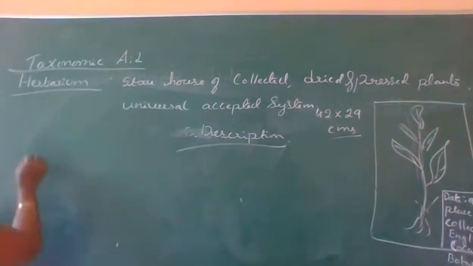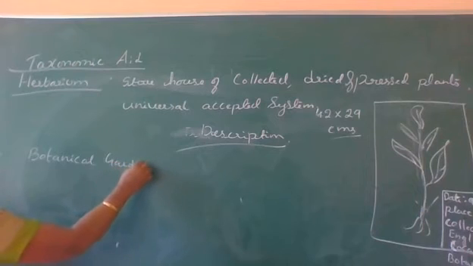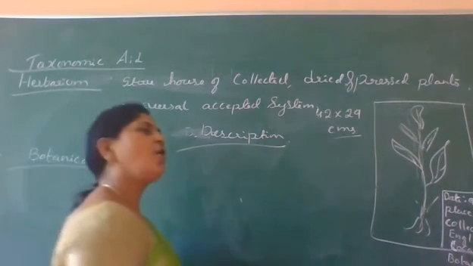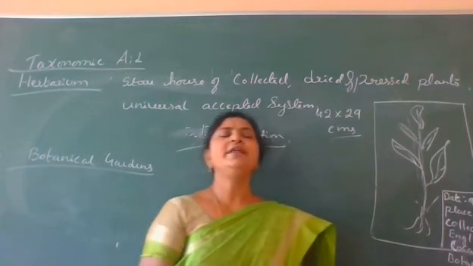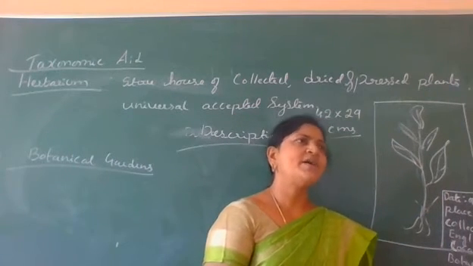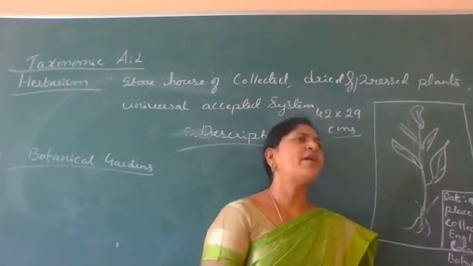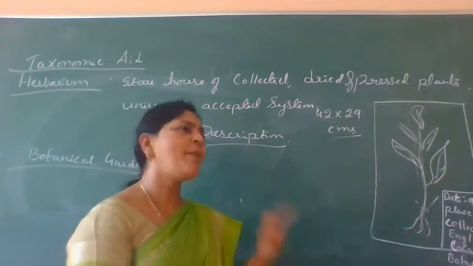That is nothing but a botanical garden. What are botanical gardens? Botanical gardens are specialized gardens where we grow living plants of various types, and this is only meant for identification purposes and also to educate the public.